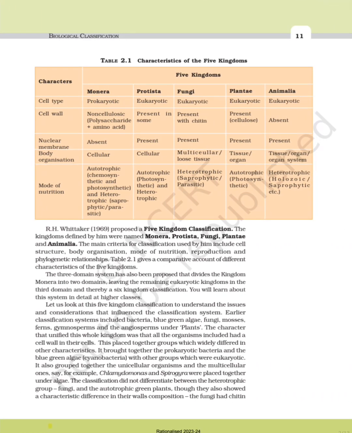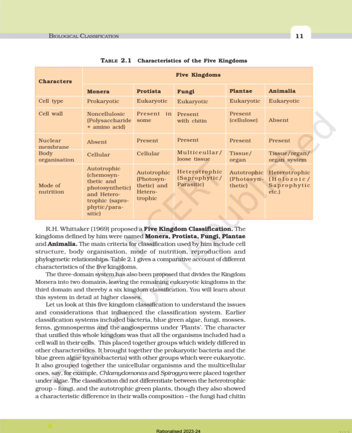Table 2.1 Classification of 5 kingdoms. Characters of the 5 kingdoms. Cell type: Monera, prokaryotic; Protista, eukaryotic; Fungi, eukaryotic; Plantae, eukaryotic; Animalia, eukaryotic. Cell wall: Monera, non-cellulosic polysaccharide plus amino acid; Protista, present in some; Fungi, present with chitin; Plantae, present with cellulose; and Animalia, absent.